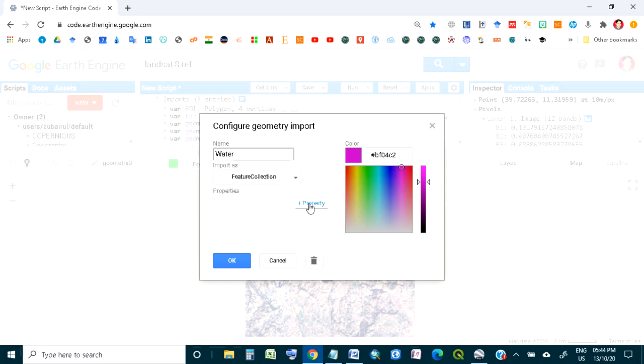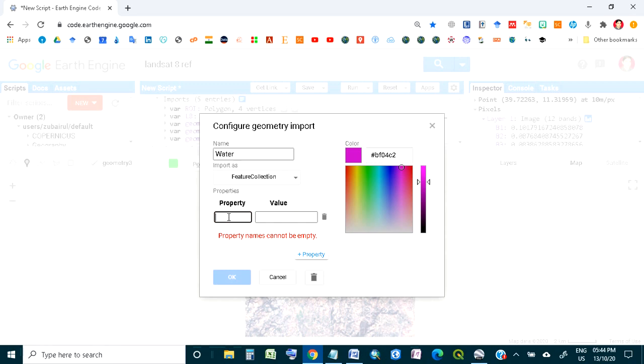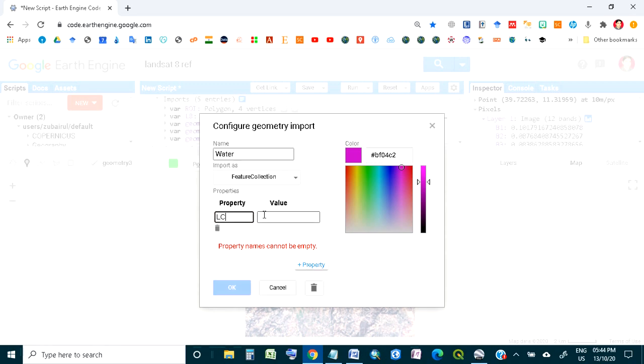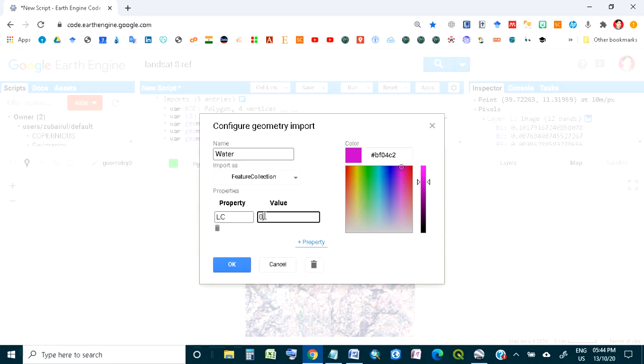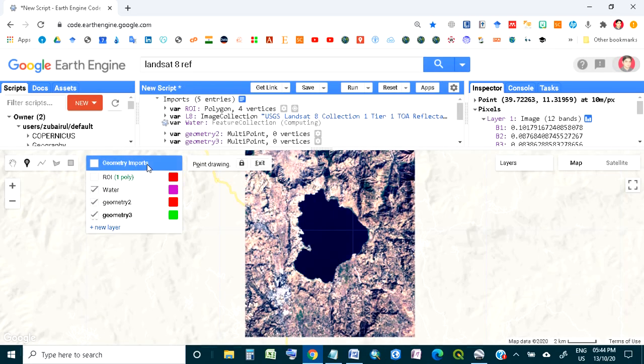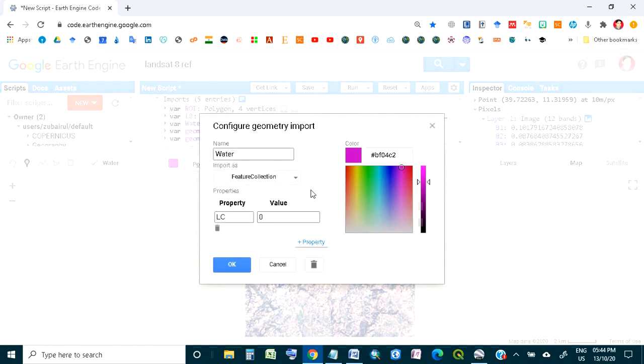The property is the land class, and the value, as I have mentioned, will be 0. The value should be numerical, because in the classification process this value should be numerical. For water, I can change the color like this. Okay, this looks like water.